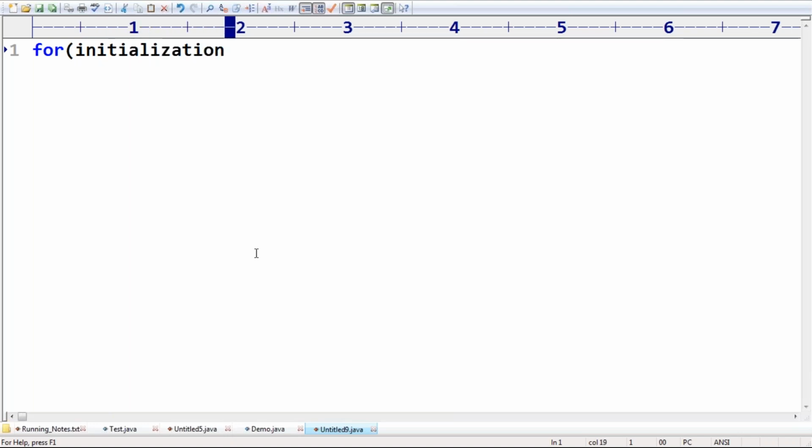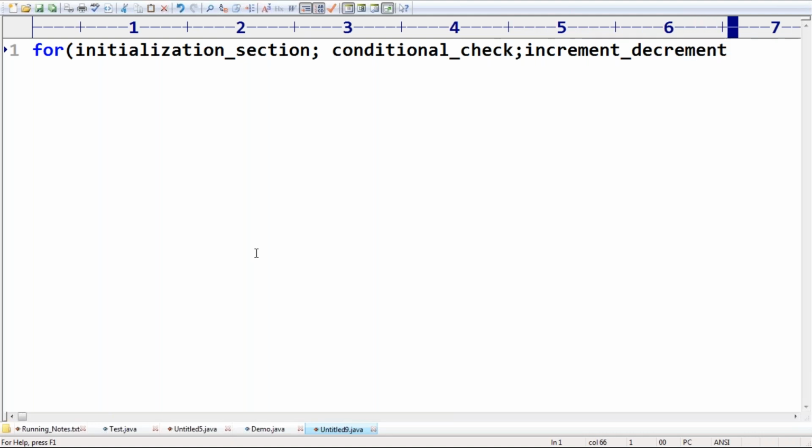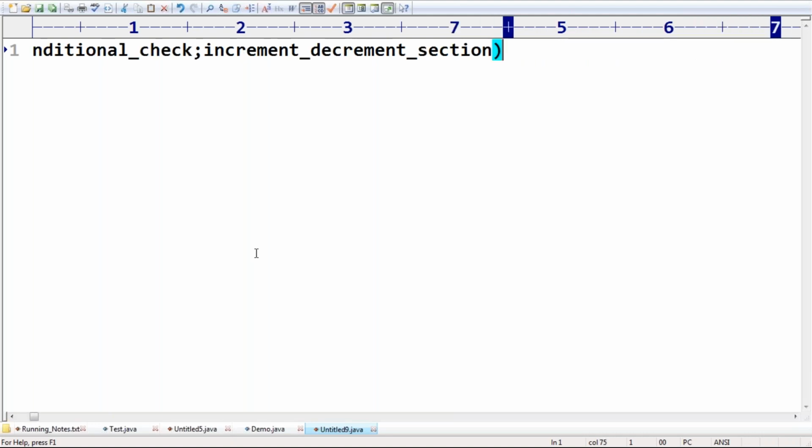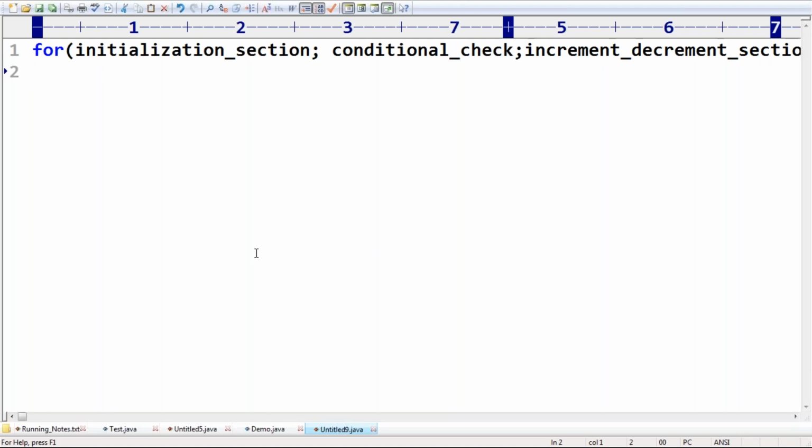Now the conditional check, that is the second one. Next, the increment or decrement section. And just observe that this is the body of the for loop.